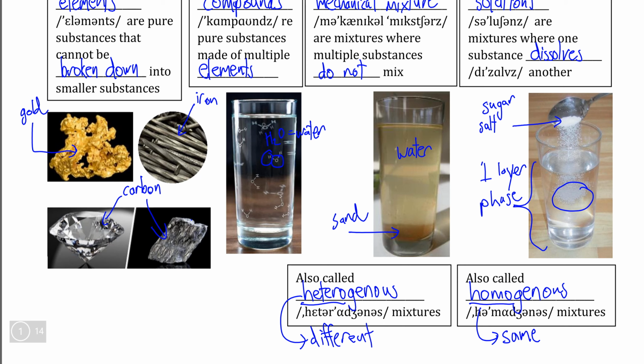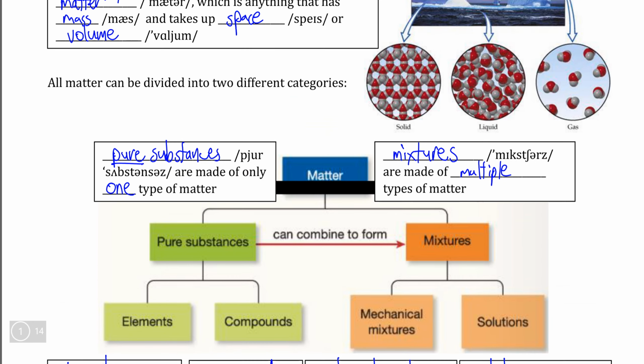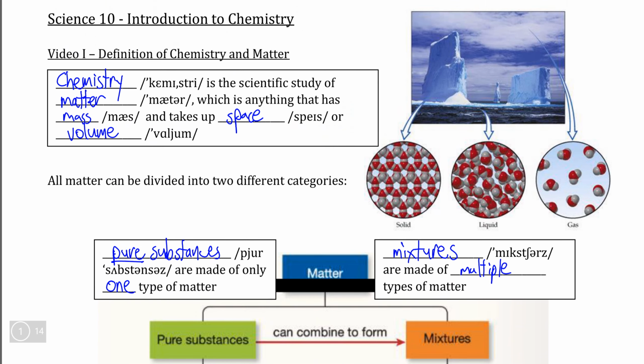We can tell that we have a heterogeneous mixture because we can see the water clearly forms one layer, and the sand, because sand has a higher density or is simply heavier, sinks to the bottom, does not mix with water, and forms a different layer. So here we can see that there are more than one layer, or using the more technical term, more than one phase. This concludes our introduction to the different types of matter.